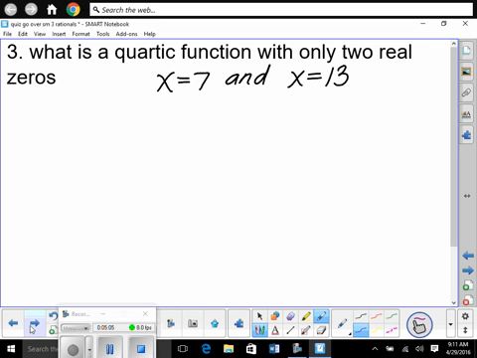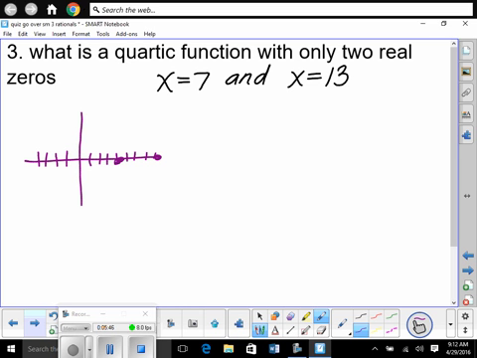It says, what is the quartic function that will have only these two real zeros? But what concerns me is that a lot of you weren't able to, because if it's a quadratic, it's easy, right? Wouldn't it just be, you get this equal to 0, multiply it together, right, guys? So the only tricky part is it didn't say specifically anything. It just says write a quartic function with only two real roots, 7 and 13. So if you think about it, we can only cross the x-axis at 7 and 13, wherever that is. It's only crossing at 7 and 13. It can't cross anywhere else or isn't that a real 0.